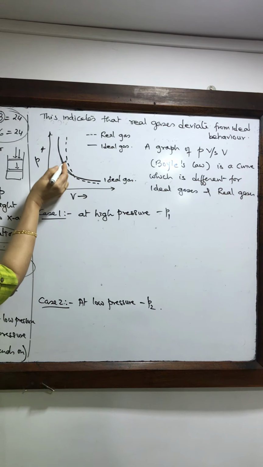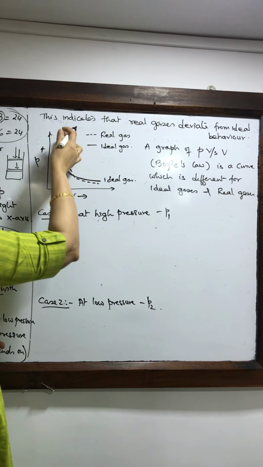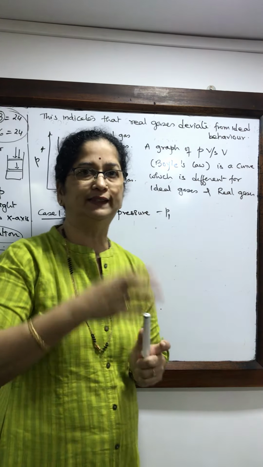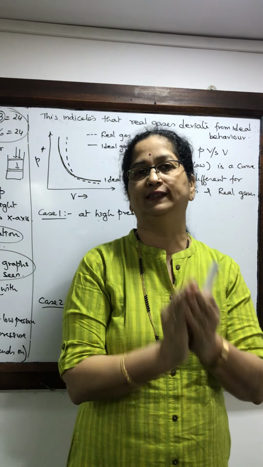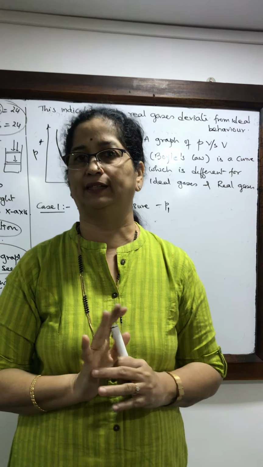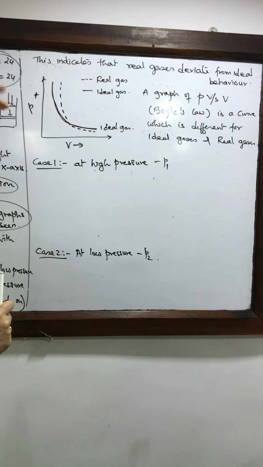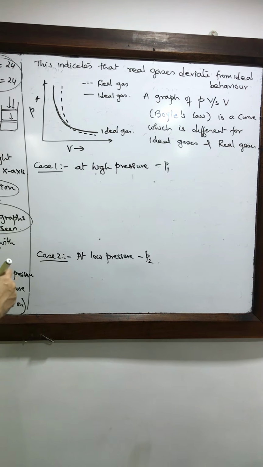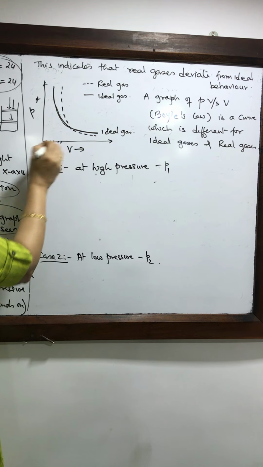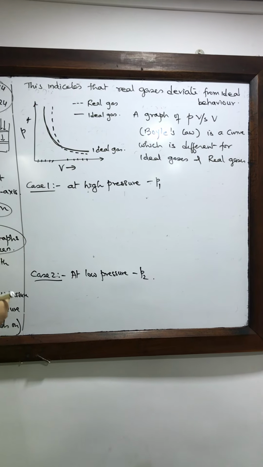Instead, I have shown a dotted line here. The nature of the graph is the same, the curve is the same, but it does not coincide with the graph for ideal gases. If you look at this graph very carefully, you will find that the behavior at low volumes is different than at high volumes.